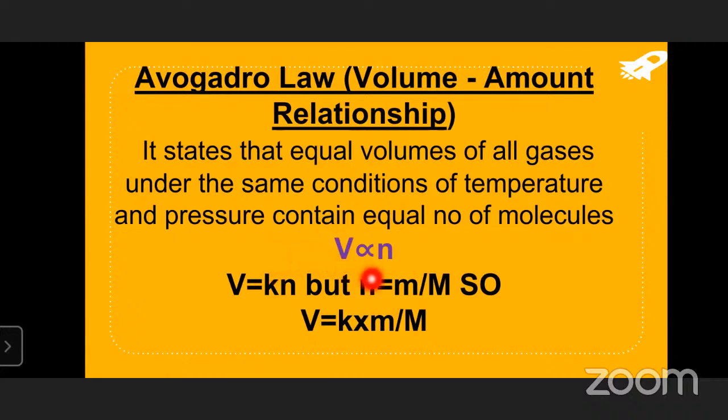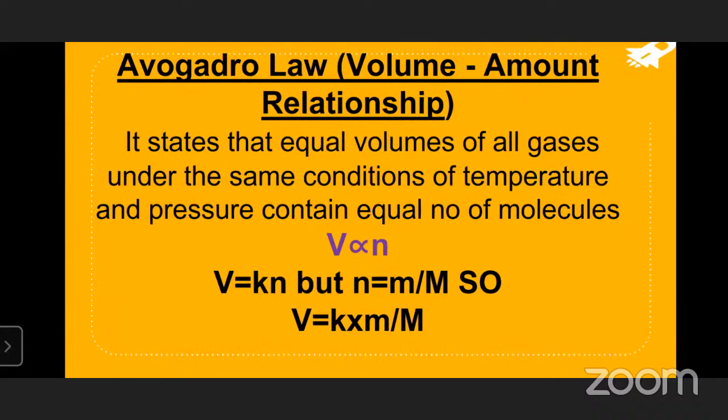But n is equal to m by M. Small n is the number of moles, which is equal to mass by molar mass of the gas. That's why small m by capital M is given.